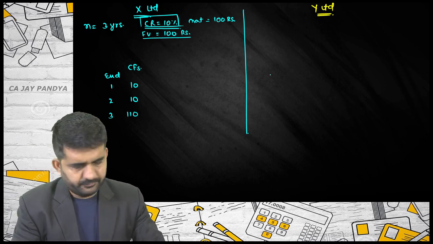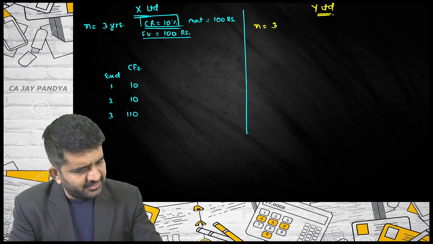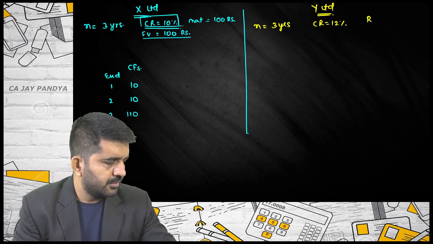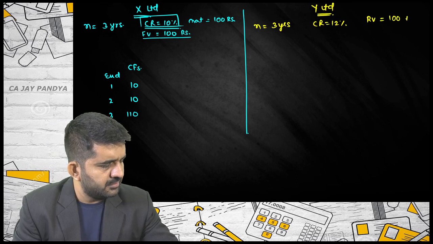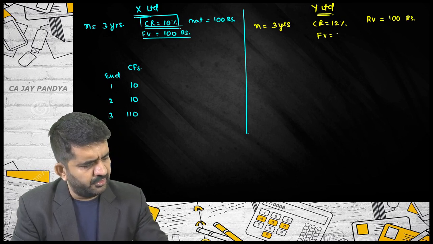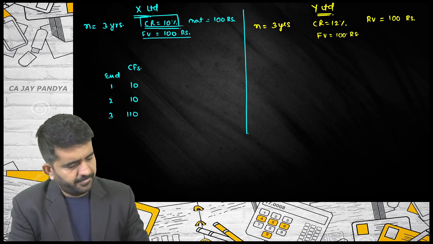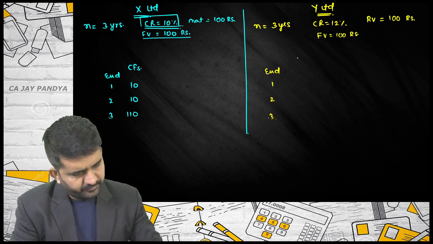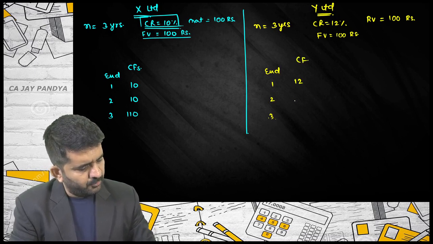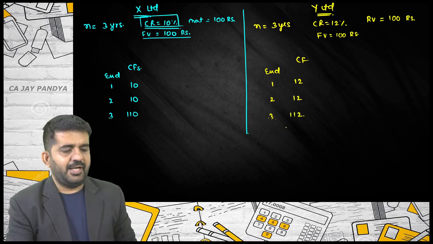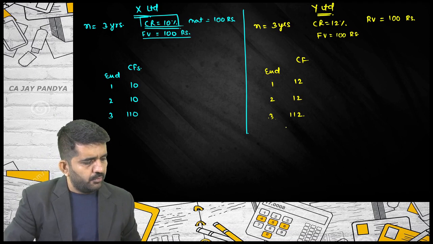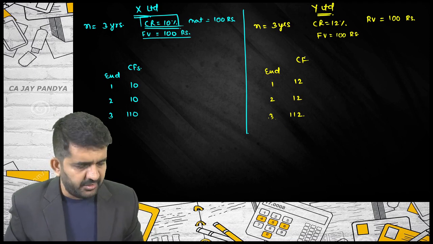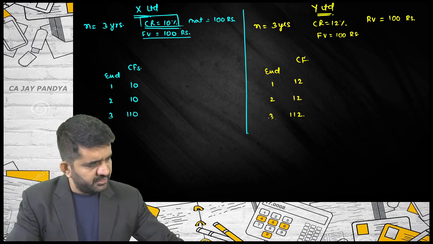Y Limited, N is 3 years. Coupon rate is 12%. Redemption value is 100 rupees. Face value is also 100 rupees. What will be the cash flow at the end of each year, 1, 2 and 3 years? Cash flows will be 12 rupees, 12 rupees and 112 rupees. Is it alright? So these are my cash flows of two different bonds of X Limited and Y Limited. Is it alright? Let me just take 2 minutes.